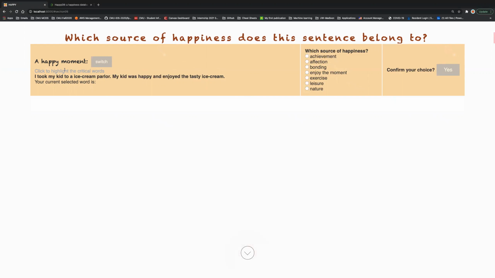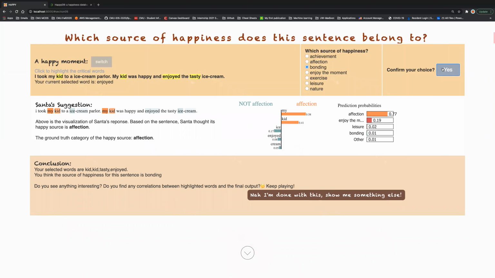For example, and also the user can click those words to highlight those words that they think are important to make the decision. For example, here, I will choose kid and maybe enjoyed, tasty. And I think the happiness is from bonding, and choose yes to confirm my choice. And then Santa will give his suggestions about this sentence. So the Santa thinks my kid is important to make the decision, and he thinks the happiness is from affection.